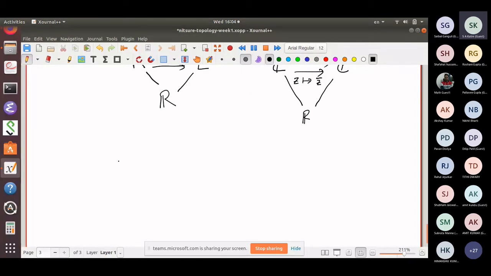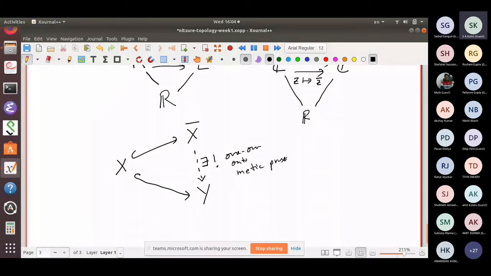Meaning, here's a metric space, here's one completion, and somebody else has made another completion, let's call it Y. Then there exists a unique bijection, one-to-one and onto, metric preserving, such that this triangle commutes. In this sense, it is unique up to a unique isomorphism.